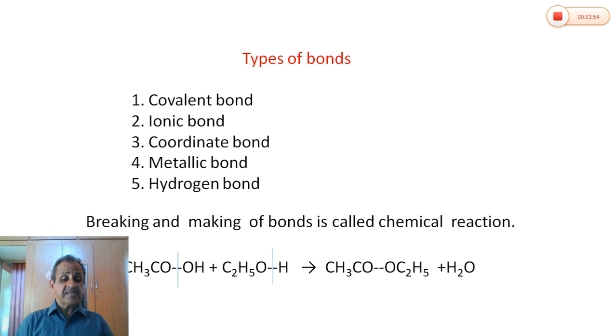In the acetic acid molecule, the bond between oxygen and carbon is broken, and in ethyl alcohol, the bond between oxygen and hydrogen is broken. And in the product ethyl acetate, a bond is generated between carbon and oxygen. The bond is broken in acetic acid and in ethyl alcohol, and a bond is formed in the ethyl acetate molecule. So this is known as a chemical reaction. Making and breaking of bonds is nothing but a chemical reaction.